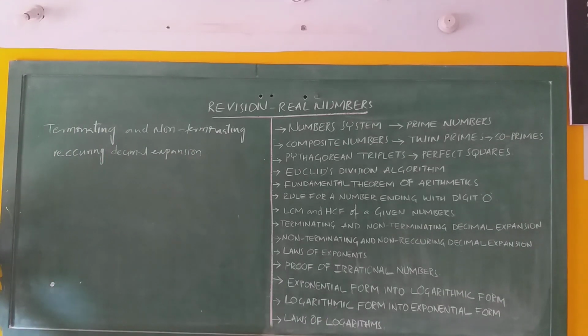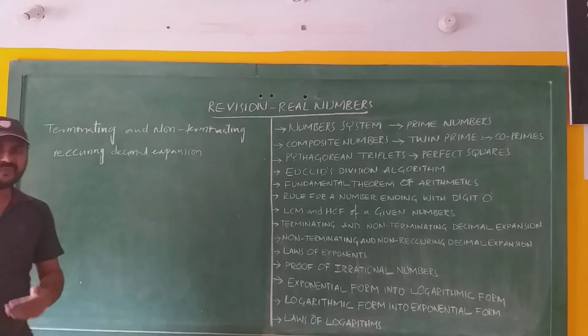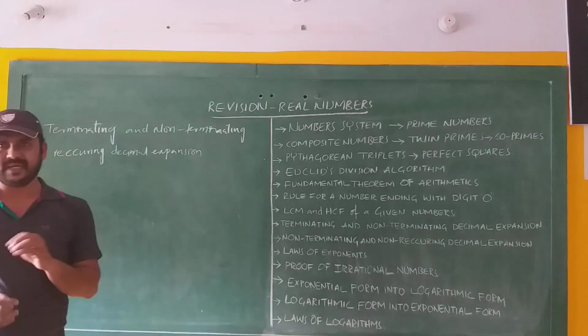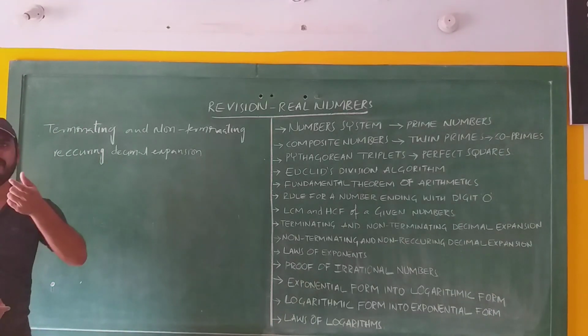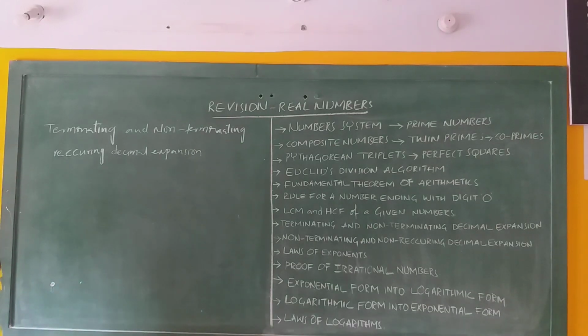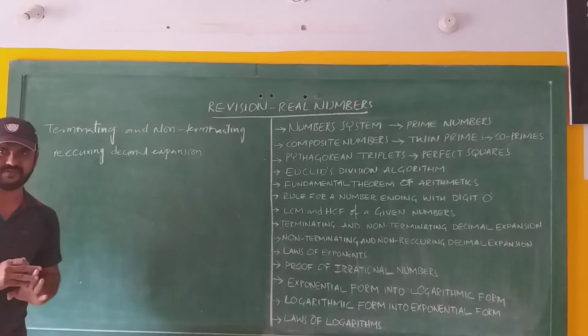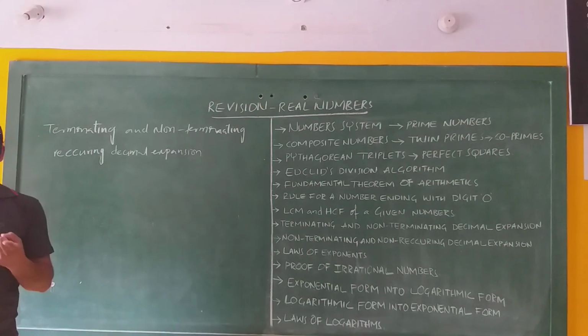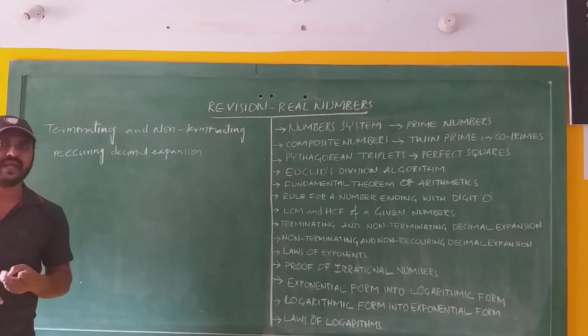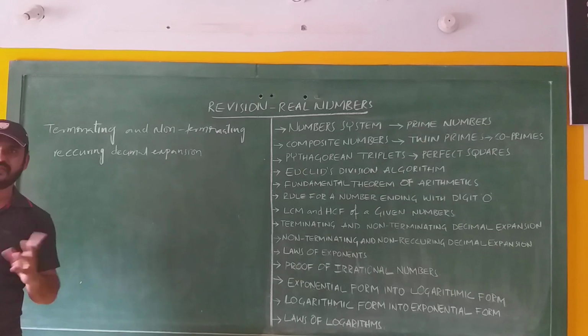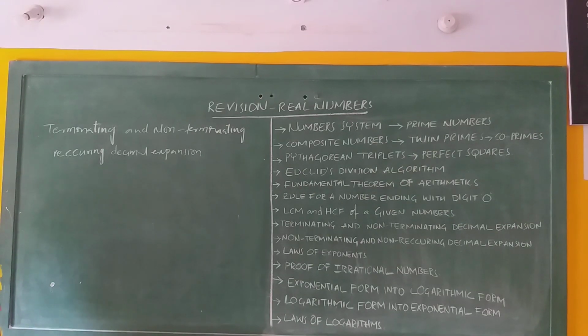Okay, now we can check whether a given rational number has a terminating decimal expansion or a non-terminating decimal expansion. You have to remember here, a rational number has 2 types of decimal expansions. The first one is the terminating decimal expansion, or it can have a non-terminating recurring decimal expansion. That means it can have both types of decimal expansion.